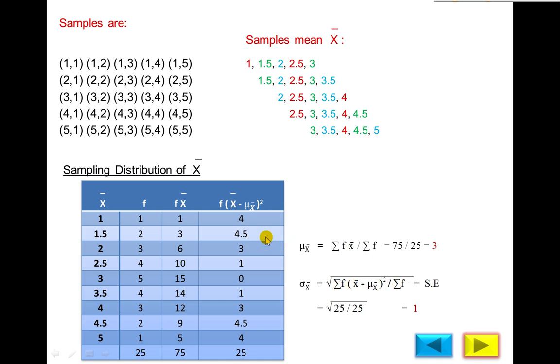So first we will calculate the individual value of each group. First x bar 1, mu x bar 3, 1 minus 3 is minus 2, 2 squared is 4, 4 into f, f is 1, 4. Second value of x bar, 1.5 minus 3 is equal to minus 1.5. 1.5 squared is 2.25. 2.25 multiplied by frequency 2 will be 4.5. Same for all, calculate each term, and then the sum of the values is 25, and the numerator 25 divided by 25 will be equal to 1. Standard error is 1.